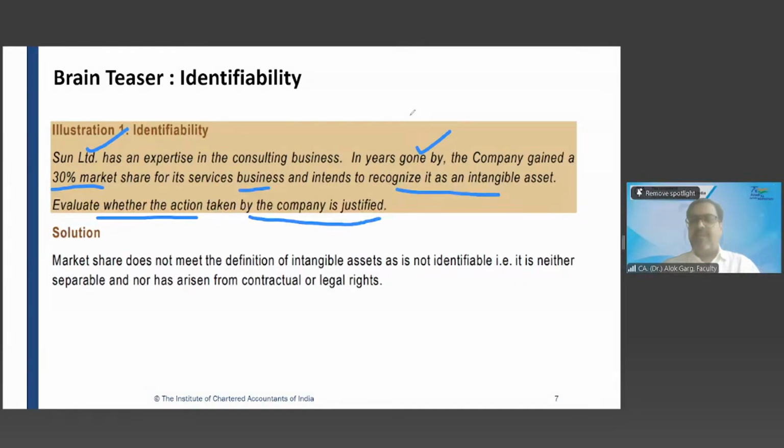Tell me what is missing. Why is it not an intangible asset? Market share is meeting the identifiable asset, but however, it is not separable and nor has it arisen from contractual right. So it is not meeting the definition of identifiable, right? Yes, sir, market share is not identifiable. You are not controlling your customer. You can't control customer. You can't enforce customer, right?